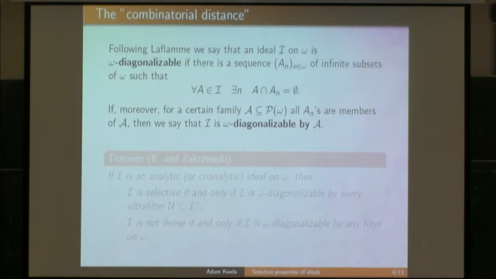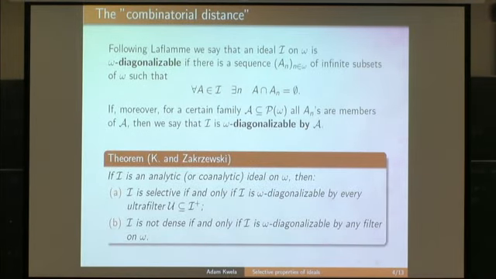And our result, joint with Piotr Zakrzewski: we assume that an ideal is analytic or coanalytic, and then it is selective if and only if it is omega diagonalizable by every ultrafilter contained in the co-ideal, and an ideal is dense if and only if it is omega diagonalizable by any filter on omega.